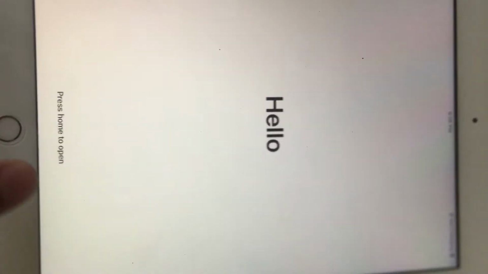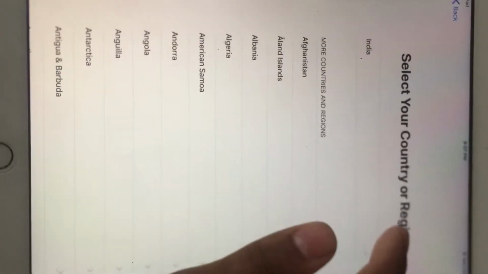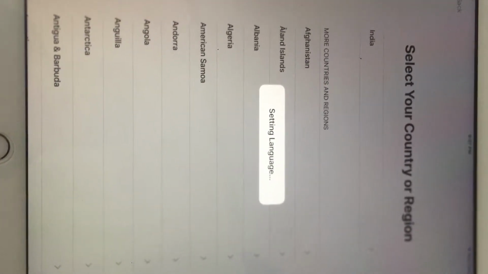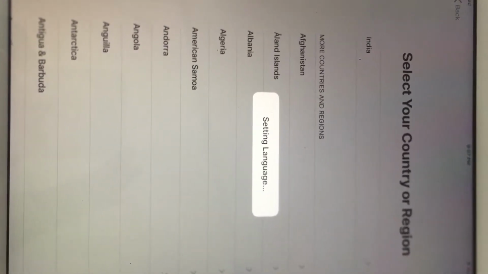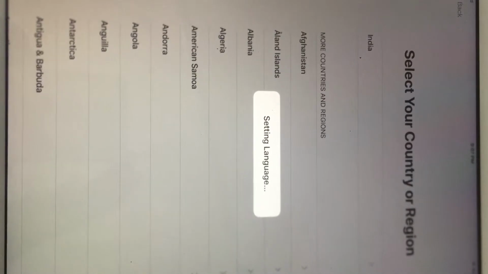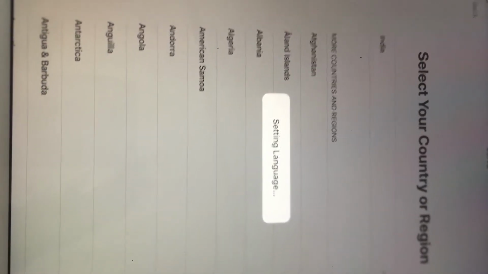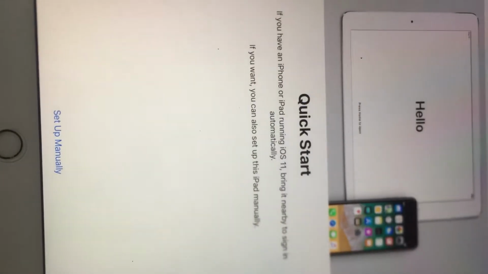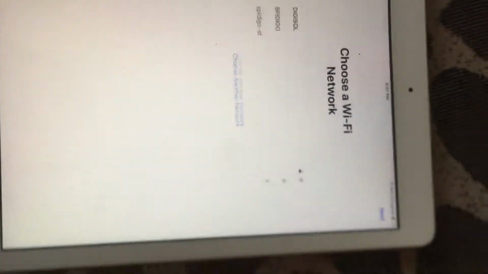All we have to do is press the home button, select the language, India, quick start, set up manually, next.